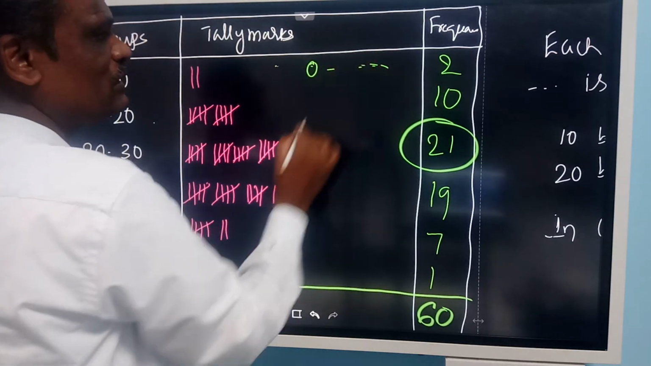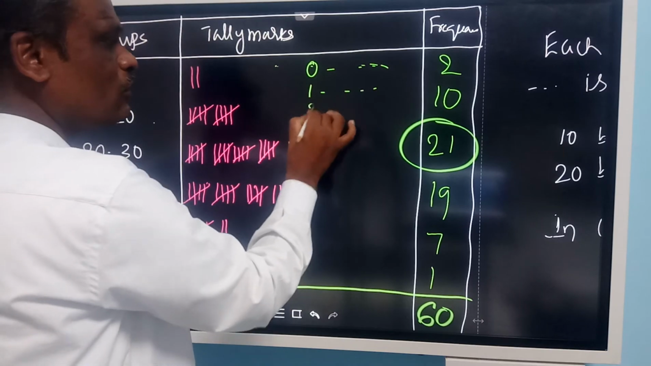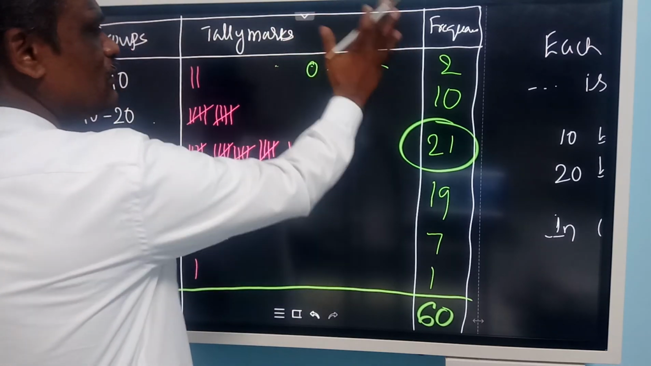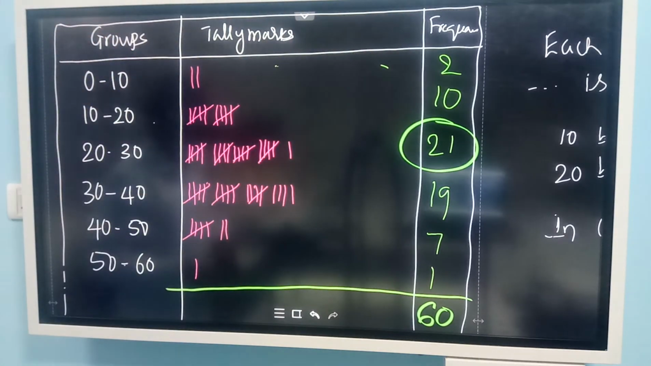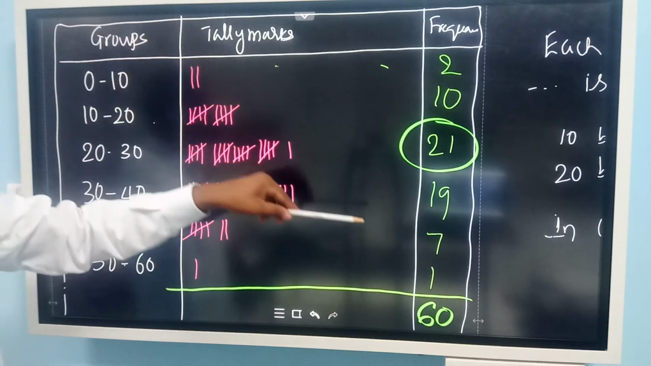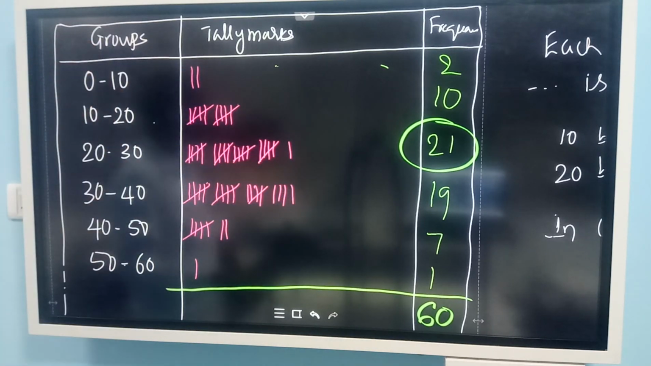0, how many students scored? 1, how many students scored? 2, how many students scored? Like that also you can write. The previous one and this one are the same. Individual subject or individual marks also can be mentioned in that.